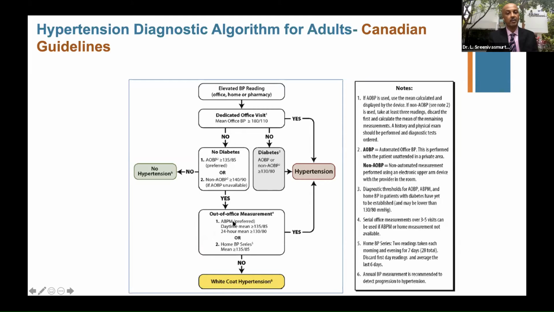They recommend ABPM or home BP series of measurements. You can very clearly see even the Canadian guidelines emphasize on the home BP monitoring or the ABPM before you initiate drug therapy and to rule out the white coat hypertension.